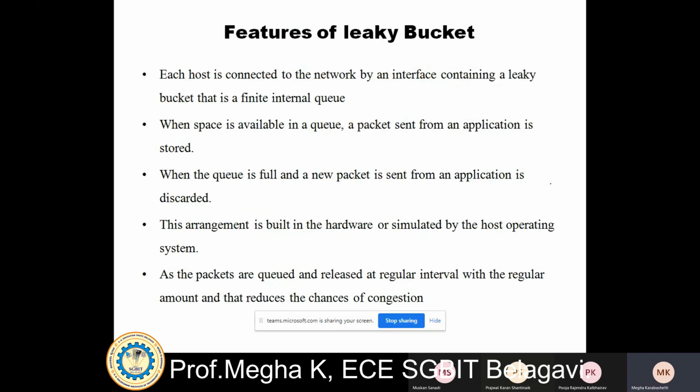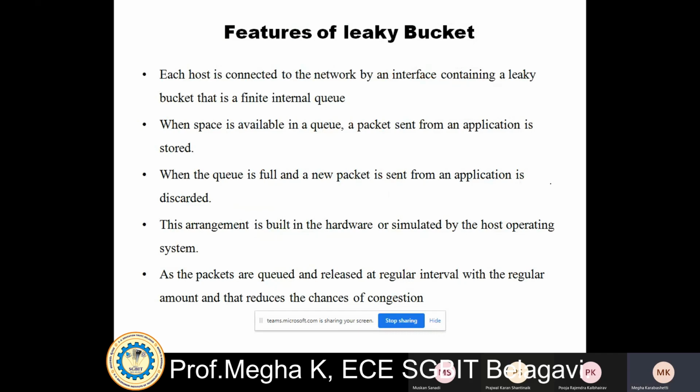When a space is available in the queue, a packet sent from an application is stored. If an application is sending a packet to the data transport layer, it will check for space in the leaky bucket, or the queue. If there is space, it will receive and process the packet.